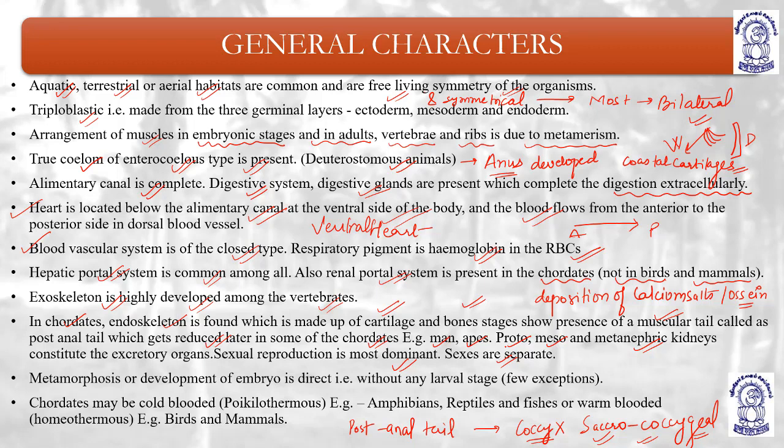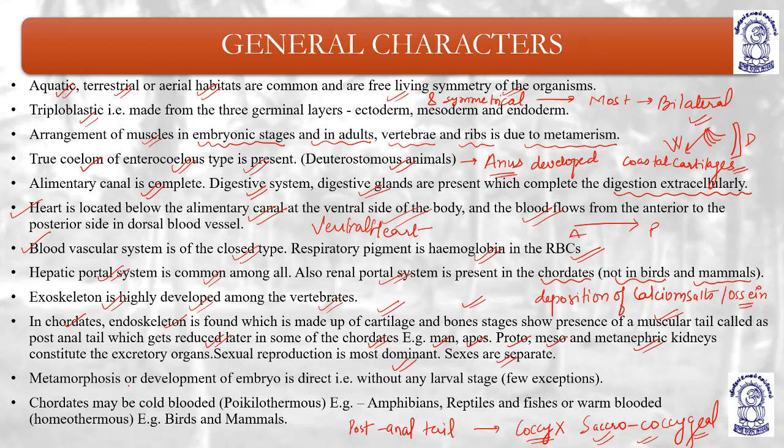For example, with metanephric kidneys, like us, we excrete highly concentrated urinary waste, that is urea. For that we need highly developed kidneys, and that is why these three types are present in chordates.